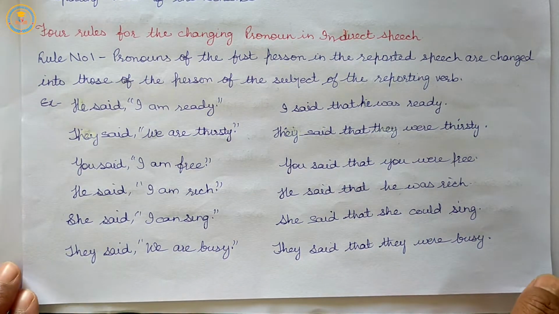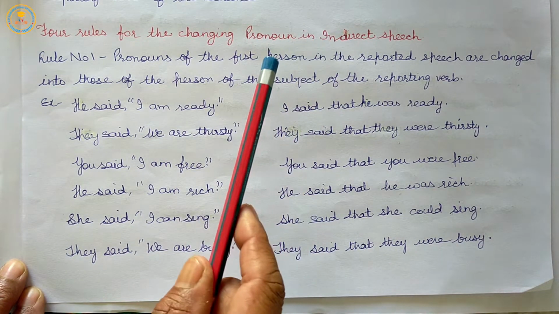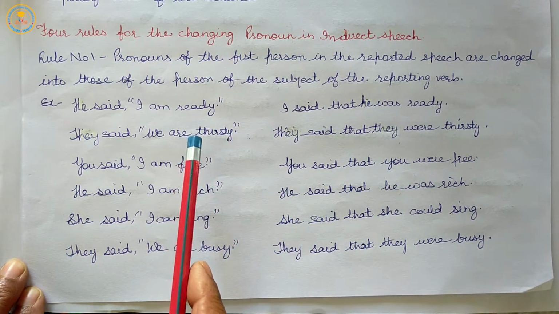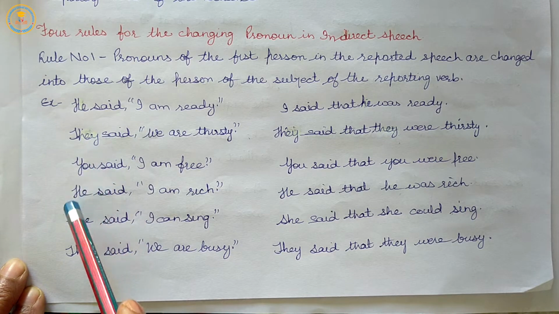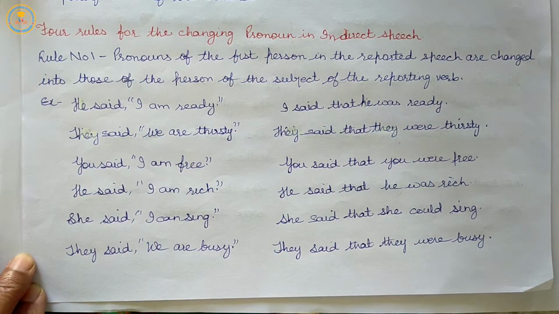So, our first rule is: the first person pronoun in the direct speech changes according to the subject of the reporting verb in the indirect speech.